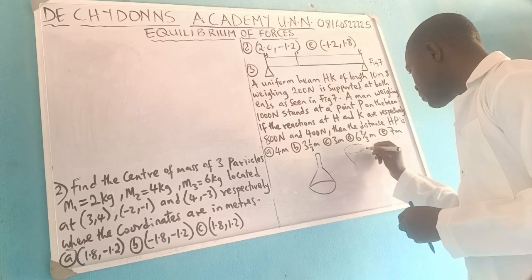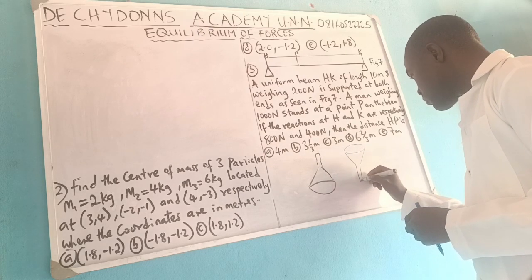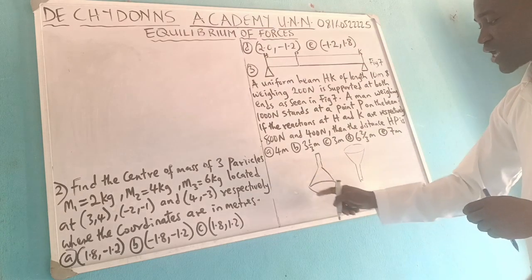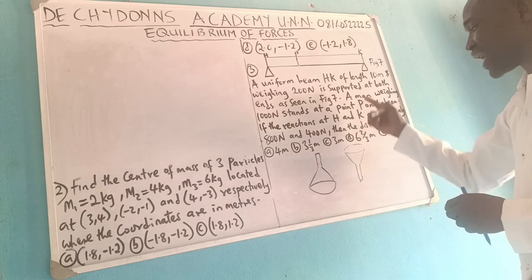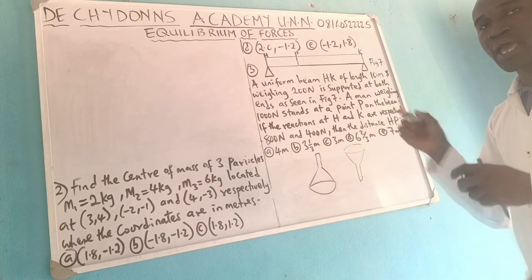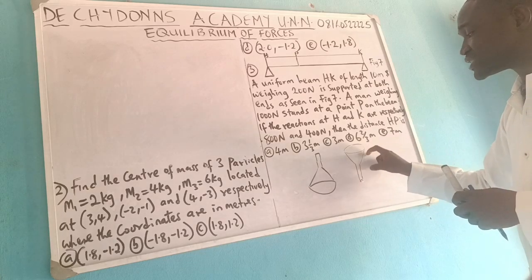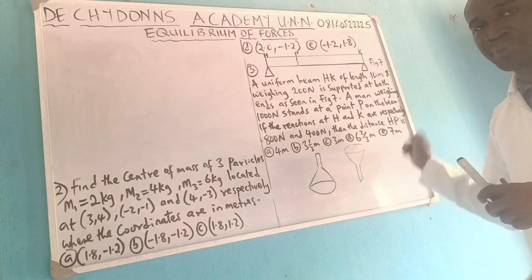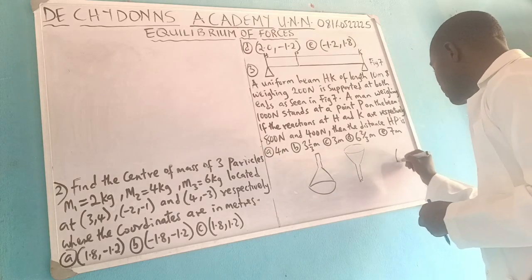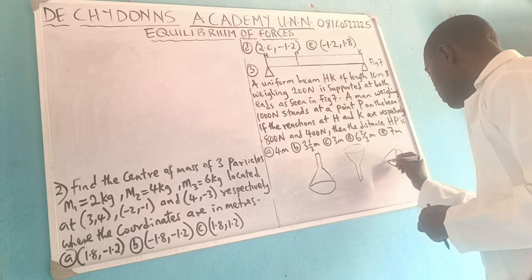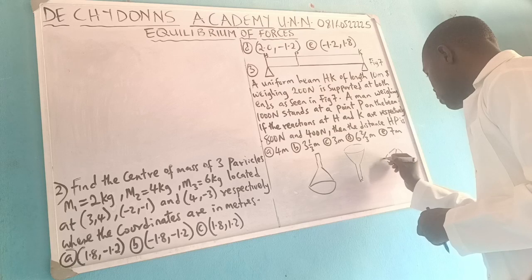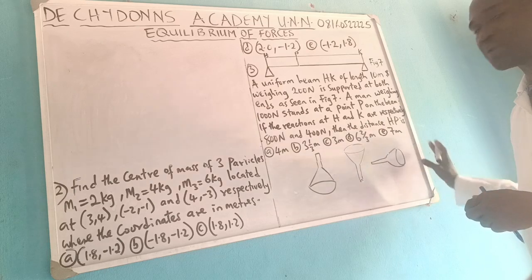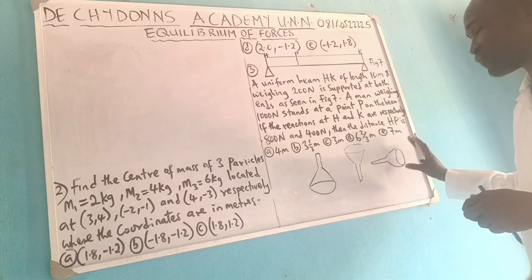But when we have something like this, as a funnel, you are standing your funnel this way. Instead of this round base to be down, it is now up. We call this unstable equilibrium. And that is why we said the center of gravity of it is always located outside the base. Then when you have it this way, you say it is for neutral equilibrium. That you just drop it by the side, using the side part of it to drop it.